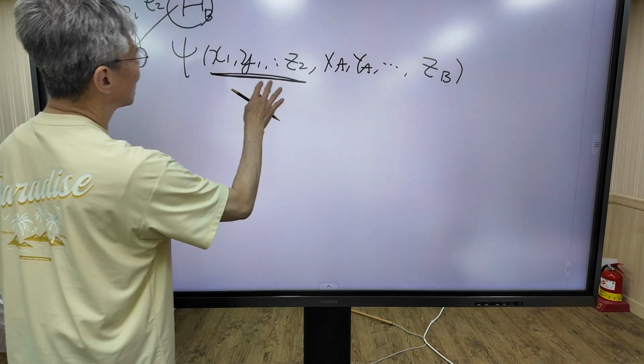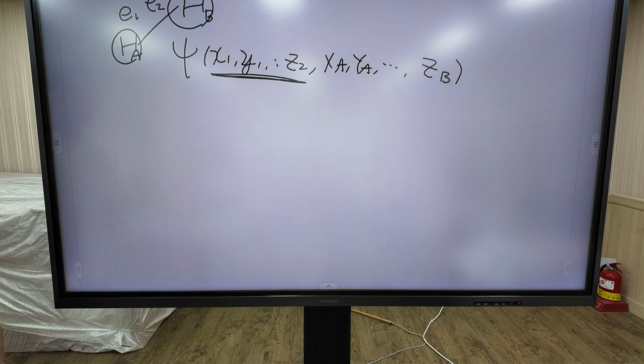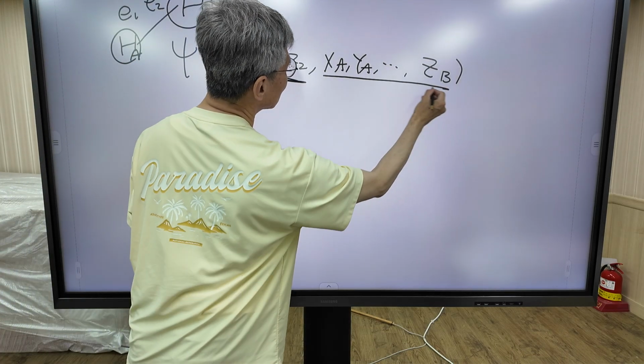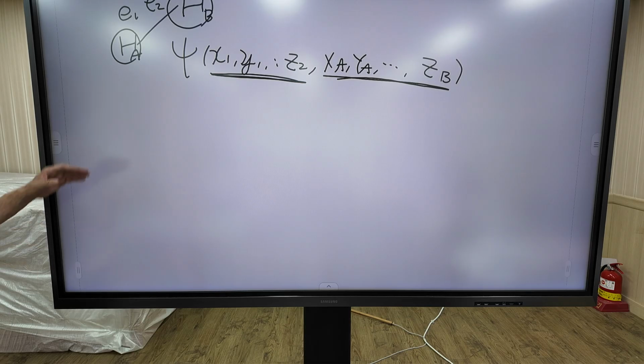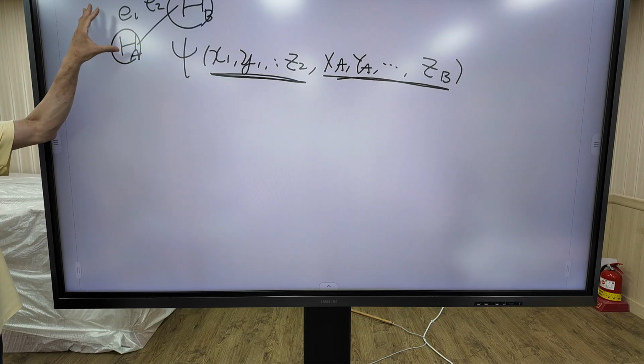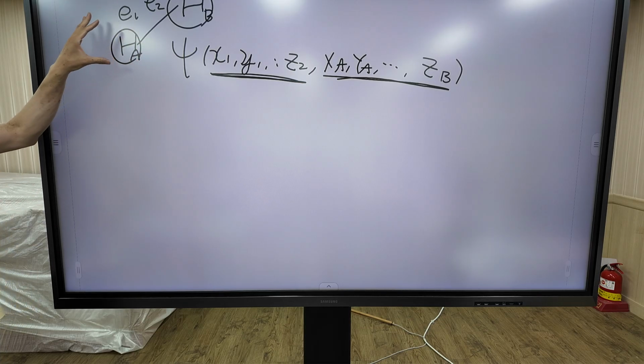This coordinate represents the position of the electrons. This coordinate represents the position of the nuclei, right? So this wave function represents the wave function of our H2 molecule.